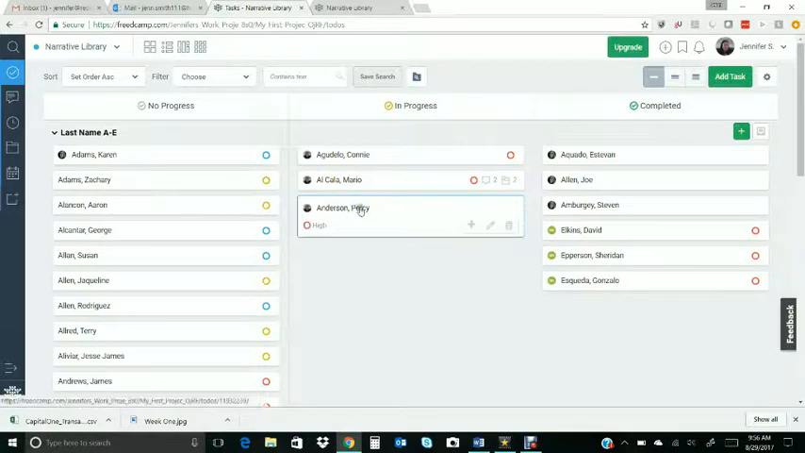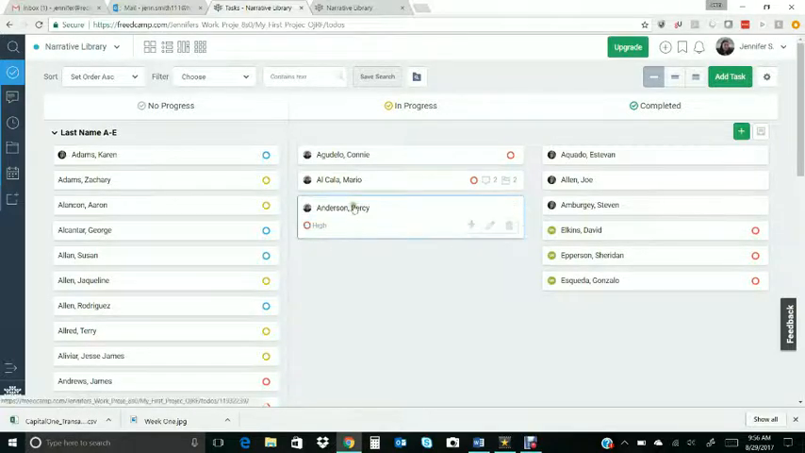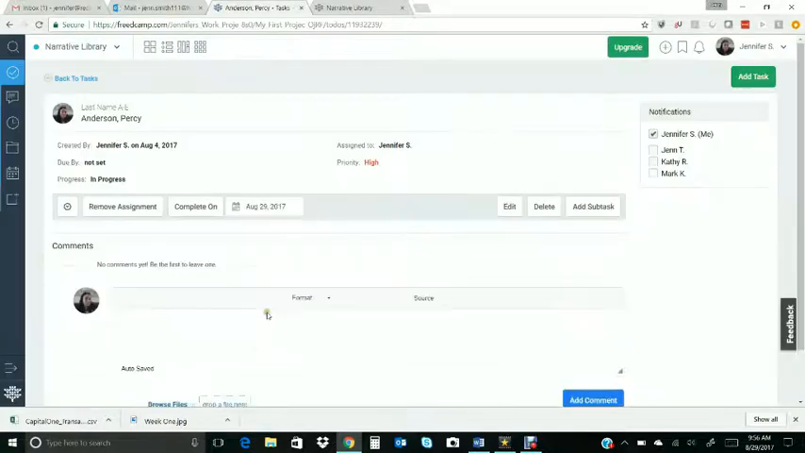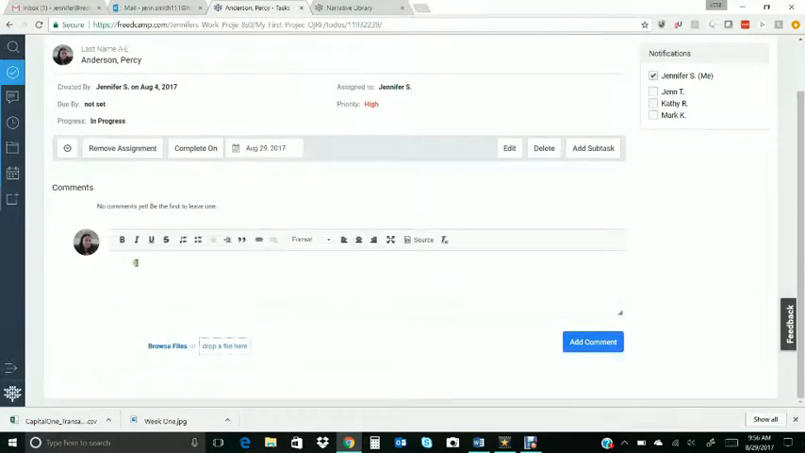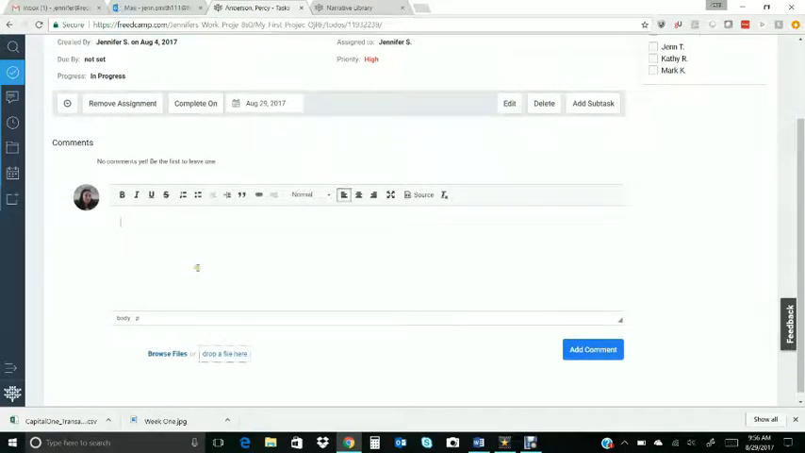So let's say I've assigned myself to Percy. I've been working through the files, been reading up, I've started my narrative, all that fun stuff. I'm going to go ahead and click on the name. In here, if you want to provide any notes, either to myself or to your partner or anyone else, you can come in here and just type where you are, what you've been working on. Again, this part is up to you, if you want to provide status reports.